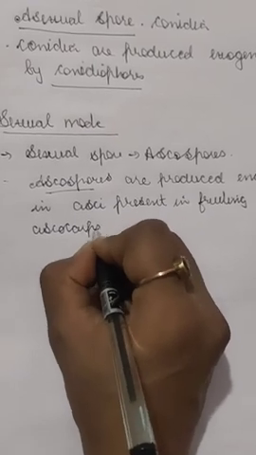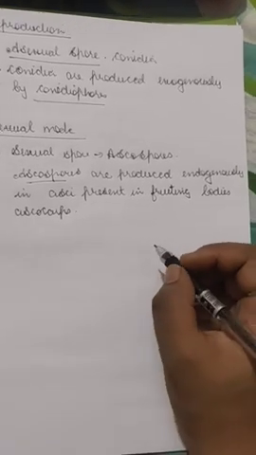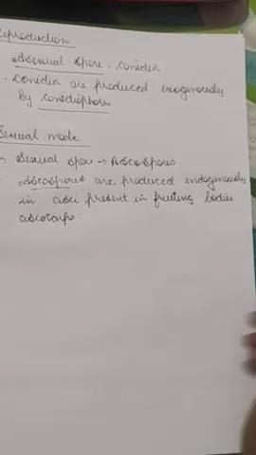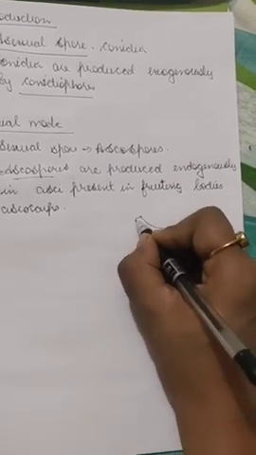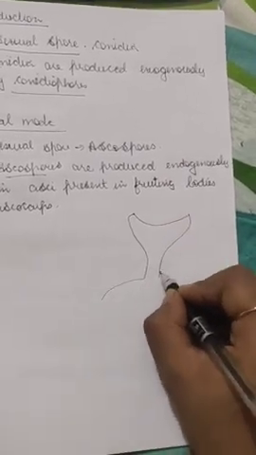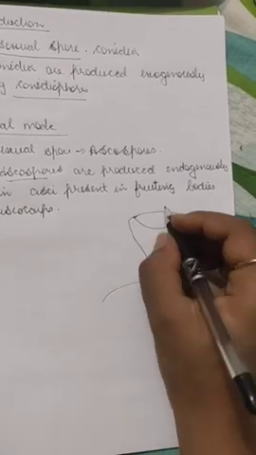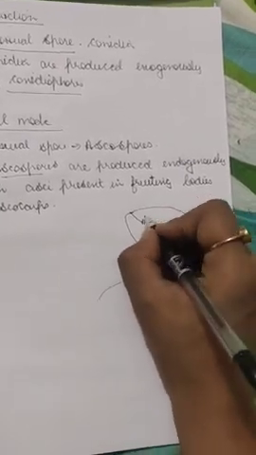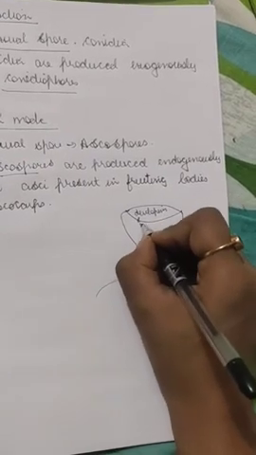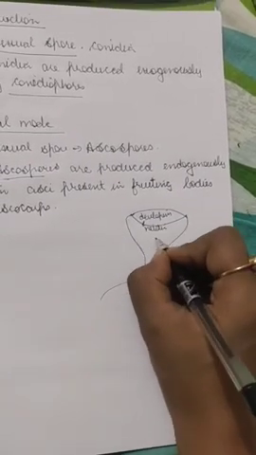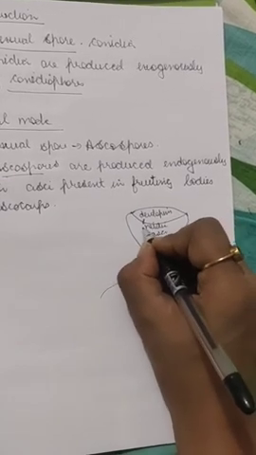Okay, so they have a structure like you can see in the other book. I don't have any book, so in this they have developing meiotic asci.